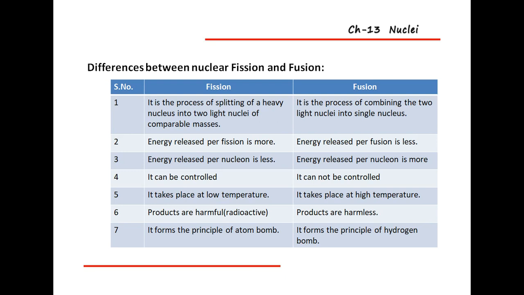And the last one: it forms the principle of the atom bomb. Nuclear fission is used to produce the atom bomb, but the nuclear fusion reaction forms the principle of the hydrogen bomb. So like this there are some differences between nuclear fission and nuclear fusion.